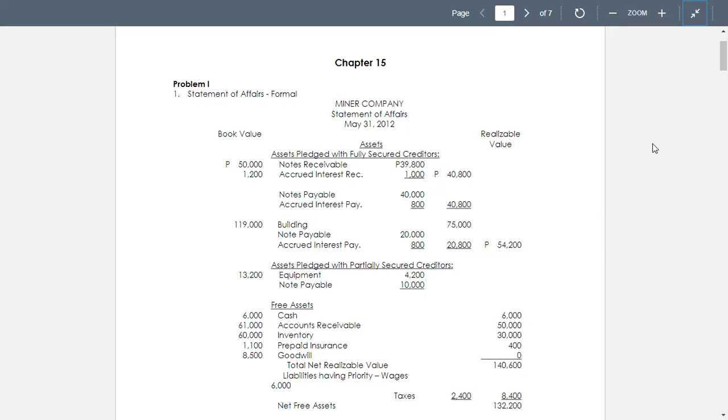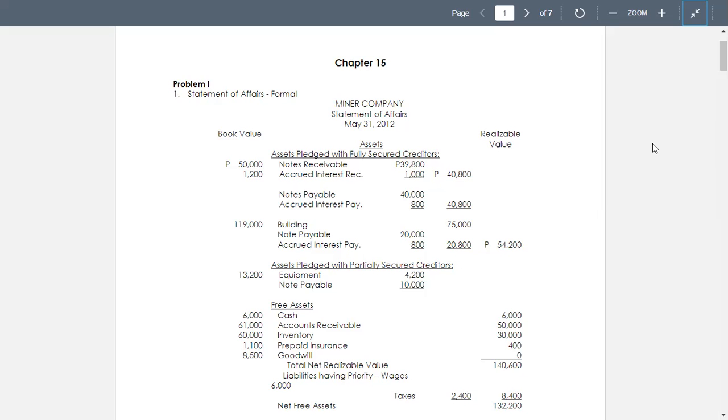So we have 14,600 minus 1,400. So you have now your book value equal to 13,200 for the equipment. So for the equipment, we have 4,200 and the notes payable amounting to 10,000.